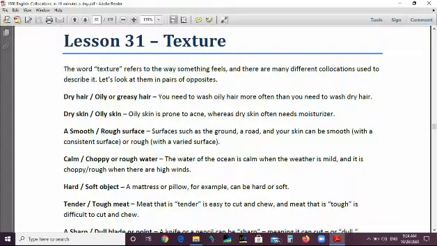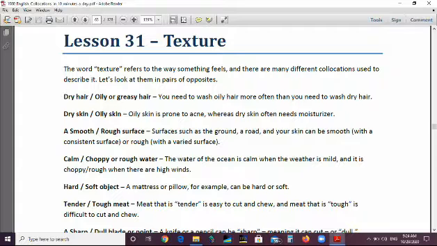The word texture refers to the way something feels, and there are many different collocations used to describe it. Let's look at them in pairs of opposites. We have dry hair or oily or greasy hair. The opposite of dry hair is oily hair or greasy hair. You need to wash oily hair more often than you need to wash dry hair.